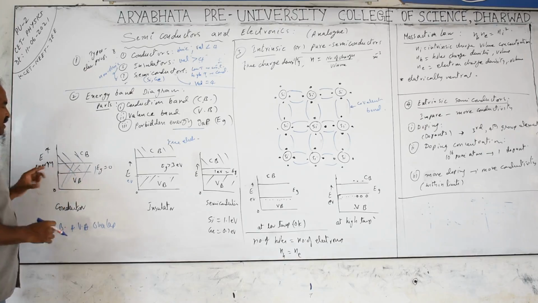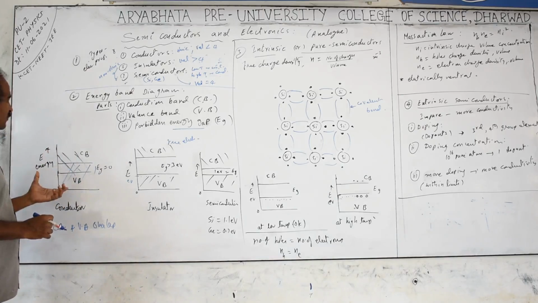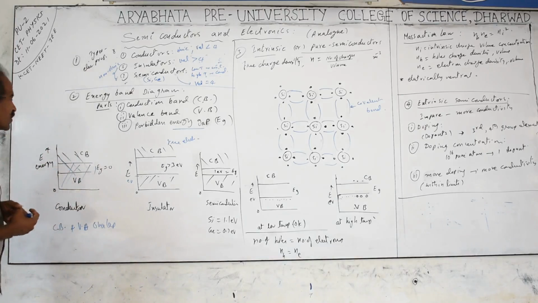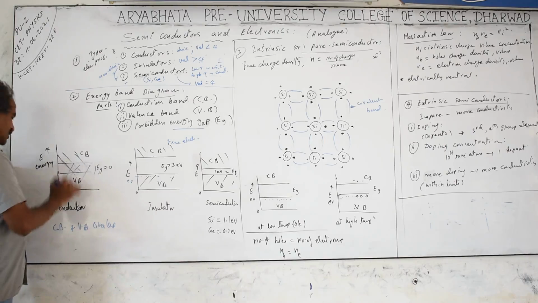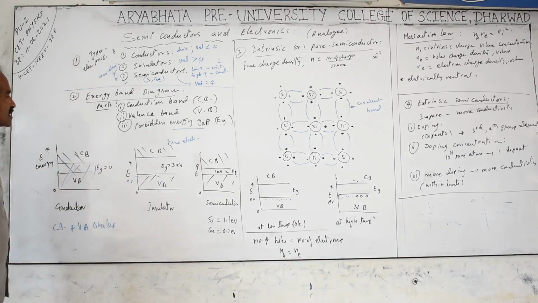Both mixed up. That means energy bound to the nucleus also behaves and is also able to move from one atom to another atom. It is strongly bound to the nucleus. So this is related to the conductors. You need to remember the value. Energy gap for conductors is 0.